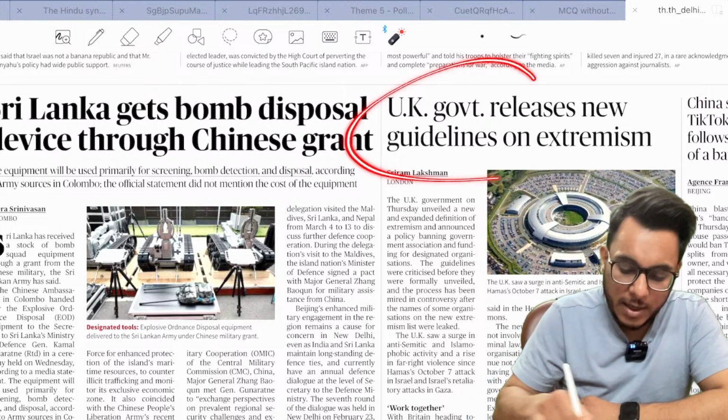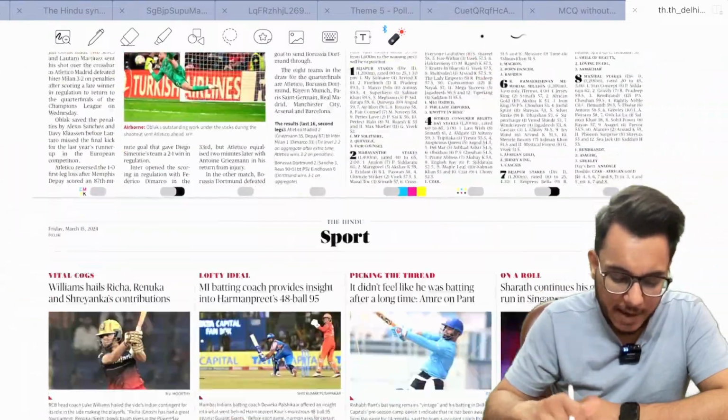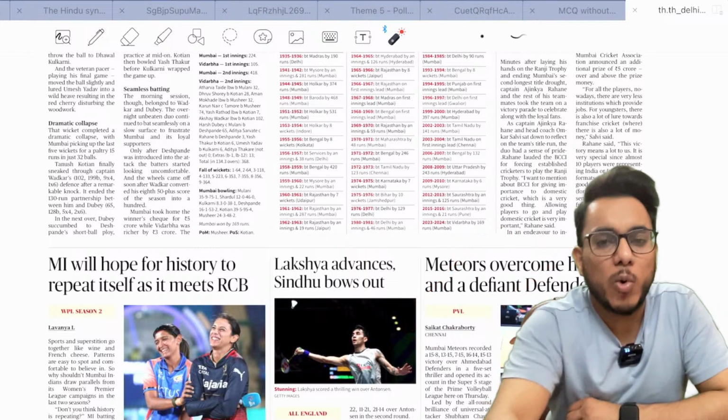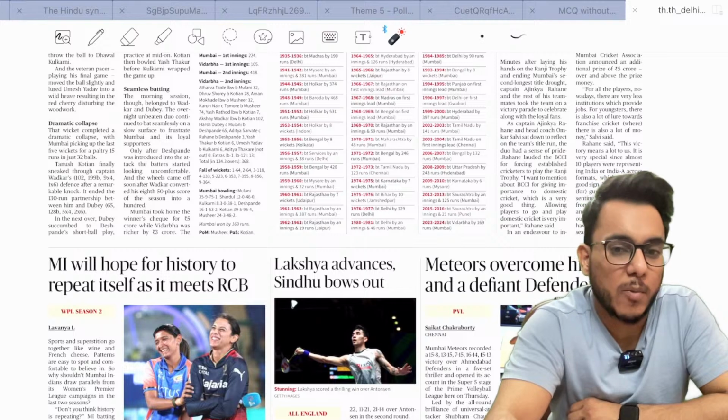Then the UK government released new guidelines on extremism. And then guys, we have the sports section. Okay, now let's get started, and let's discuss all these relevant articles one by one in detail.